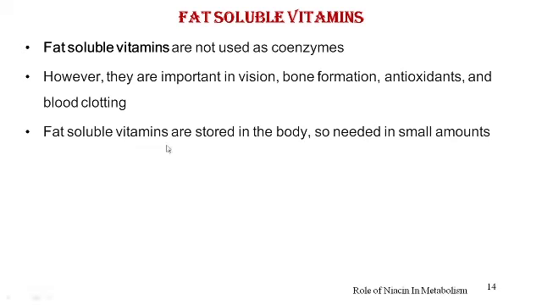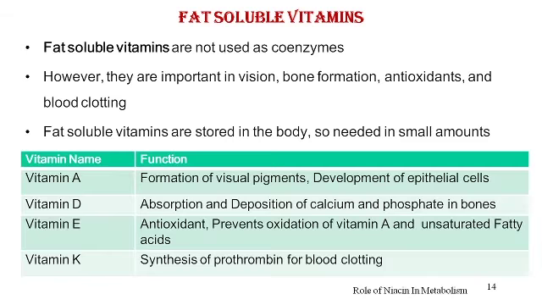The fat soluble vitamins are stored in the body and so they do not need to be included in the daily diet once you have enough of them in your body. Vitamin A is required for formation of visual pigments and development of epithelial cells. D is required for absorption and deposition of calcium and phosphate in bones.